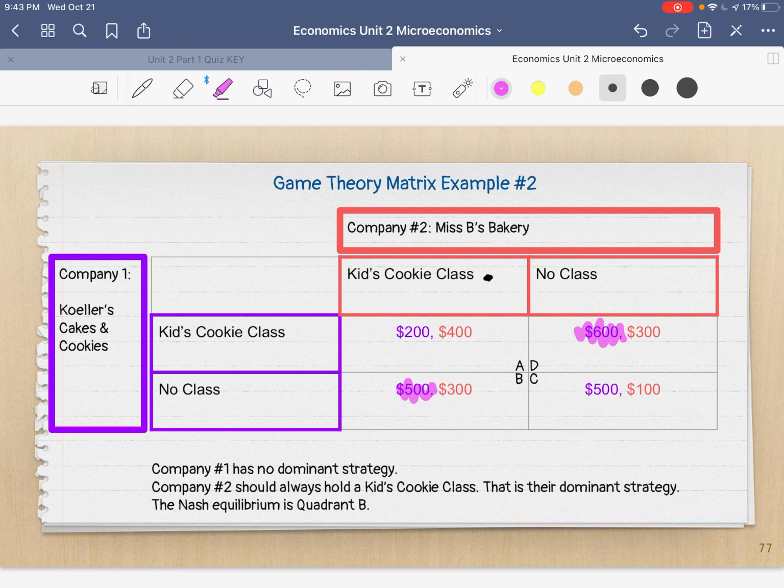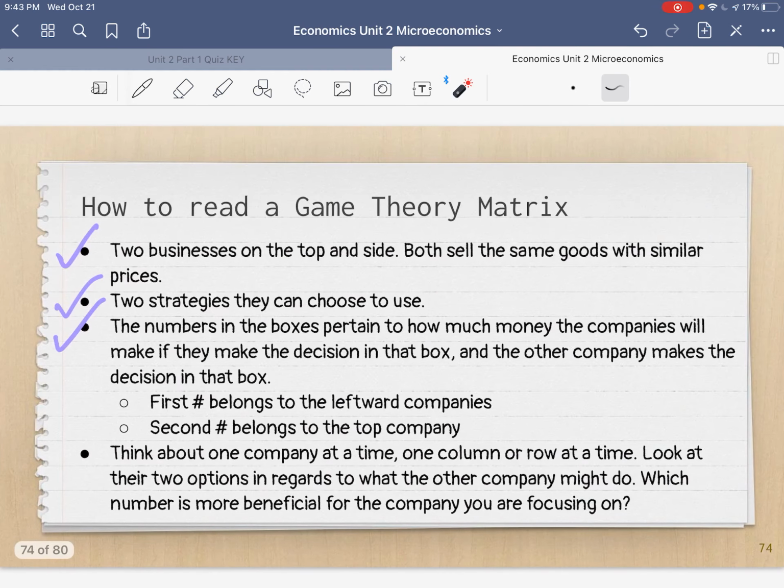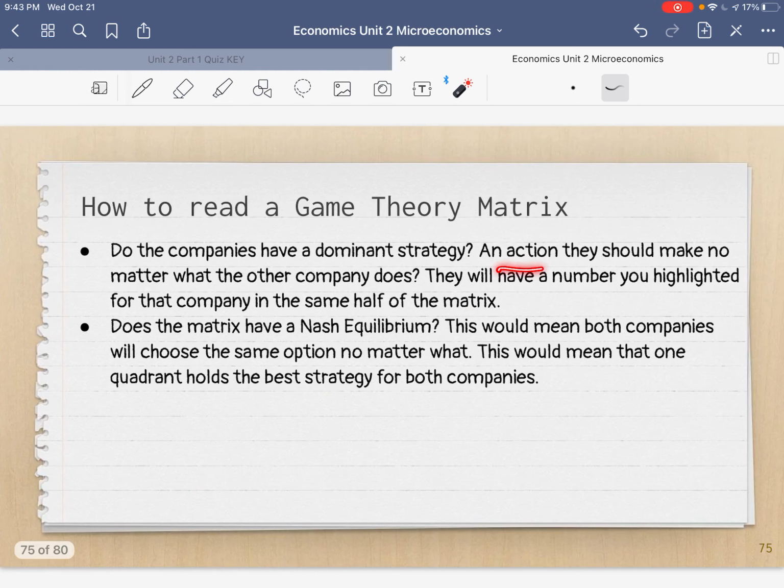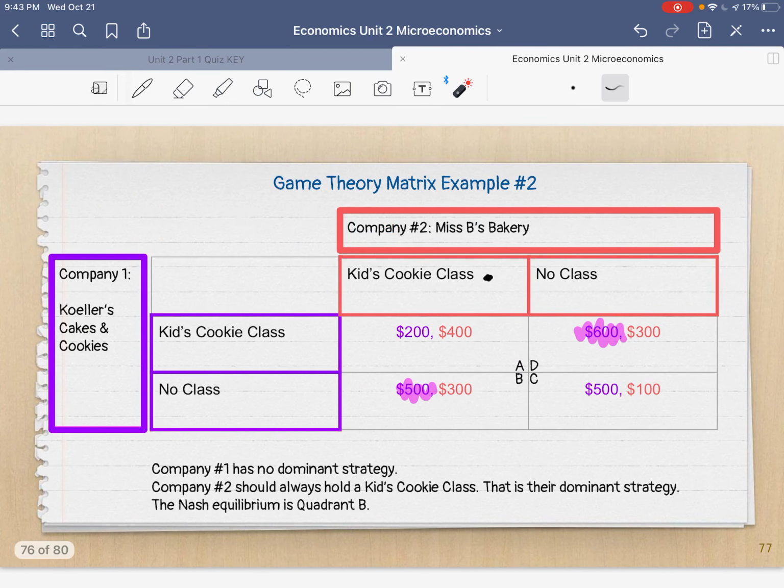Okay? So we can already tell here that Miss Keller's Cakes and Cookies has no dominant strategy. How do we know that? Oh, right here. A dominant strategy is an action they should make no matter what the other company does. They will have a number that you highlighted for that company in the same half of the matrix. Let's look at the matrix. Well, depending on what Miss B does, cookie class or no cookie class, I had to change my options. So I do not have a dominant strategy. I do not have a strategy that I should do no matter what Miss B does, because I could lose out some money if I just pick one randomly. Okay? So company number 1 does not have a dominant strategy.